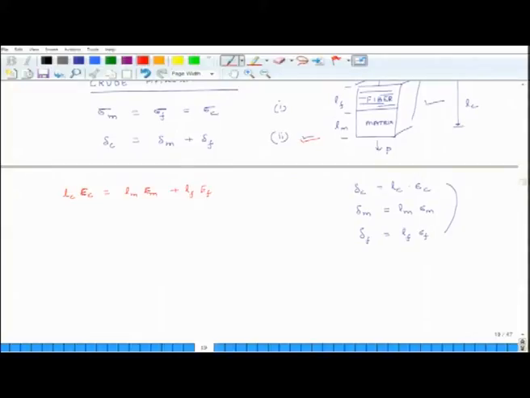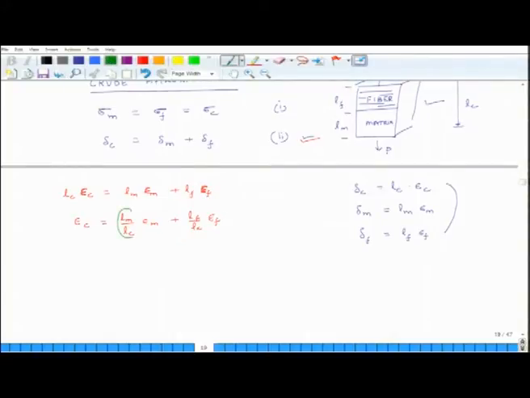I am sorry, these are strains, not Young's moduli. If I divide this entire relation by Lc, I get strain in composite is equal to Lm over Lc epsilon m plus Lf over Lc epsilon f.